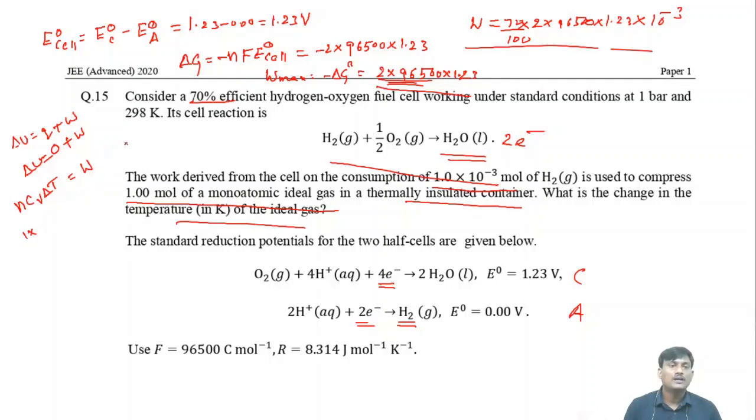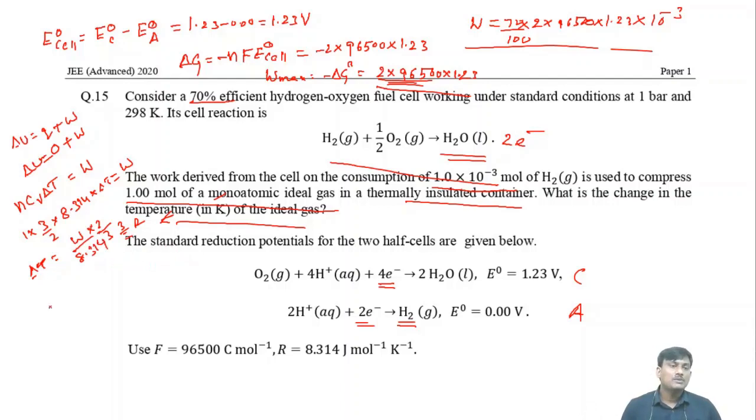For monoatomic gas, the Cv value is 3 by 2 R. So you have to multiply with 3 by 2, and the R value is 8.314, into delta T is equal to W. So delta T is equal to W into 2 by 3 divided by 8.314.